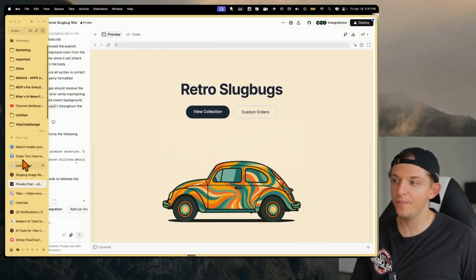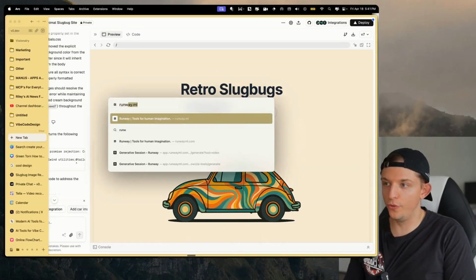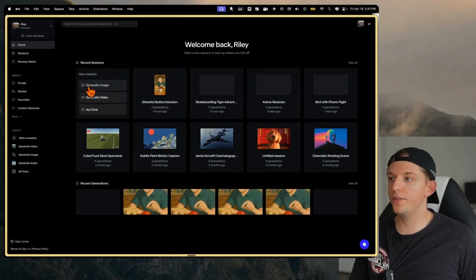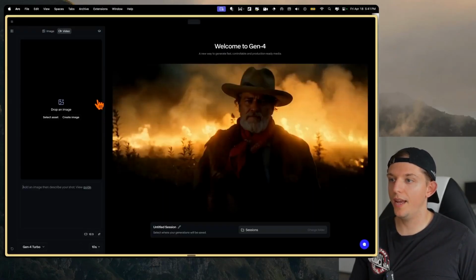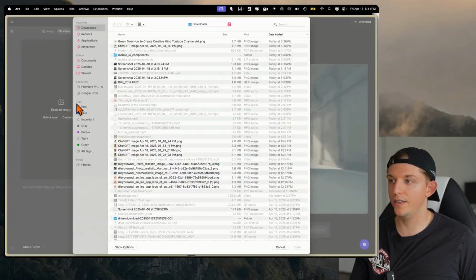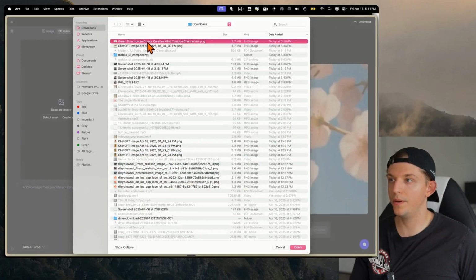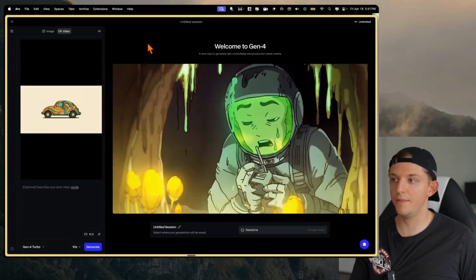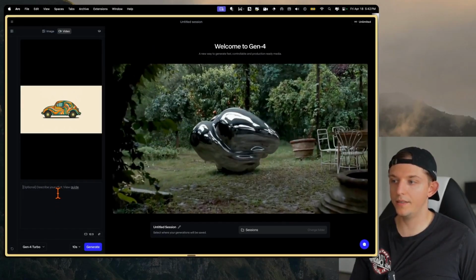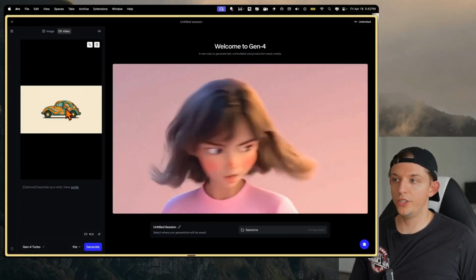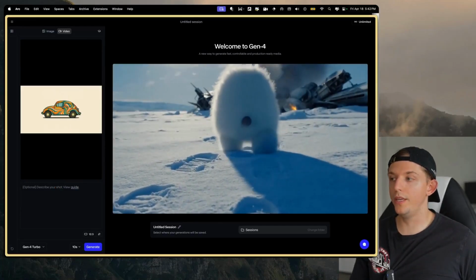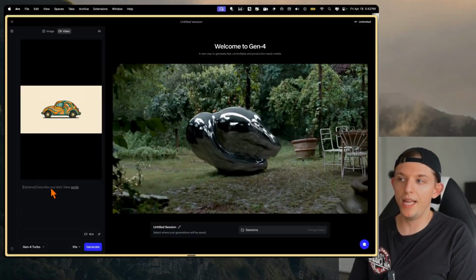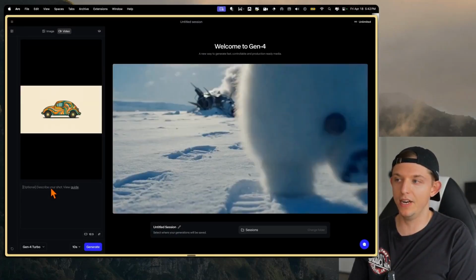And so now what we can do is go to Runway ML just because it's faster. And what we're going to do here is generate a video, and we are going to click on this right here, and drop this image just like this. So it has the same aspect ratio as the original image that we put into the app. And so now we're going to describe the animation that we want in the website. And I'll show you exactly how I'm going to do this.